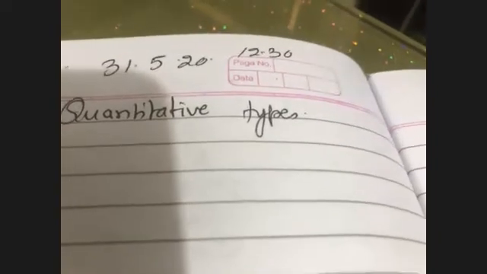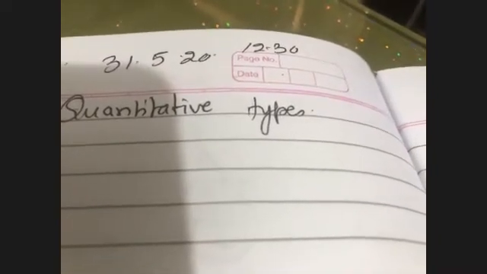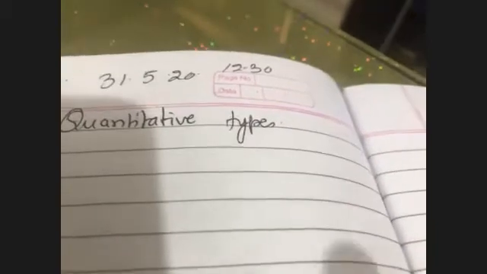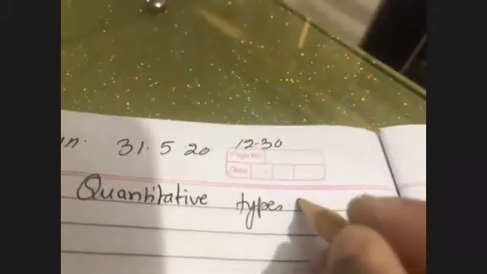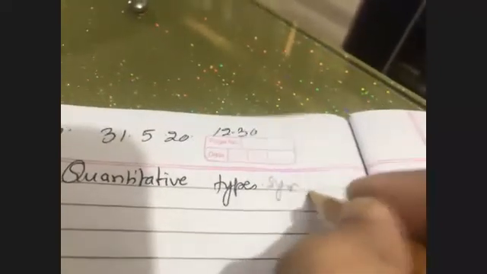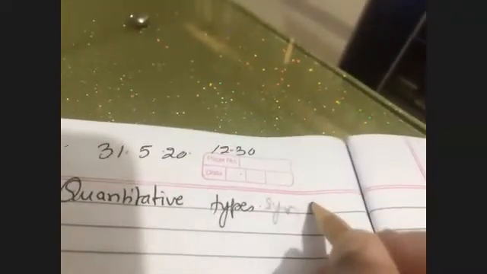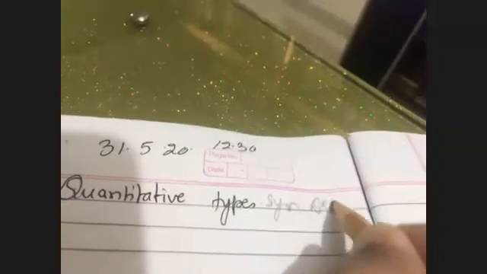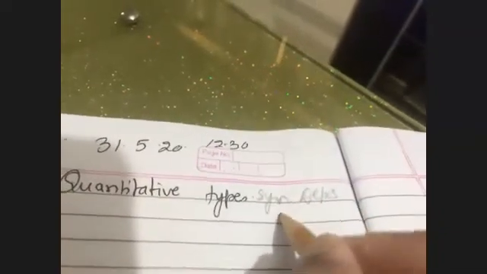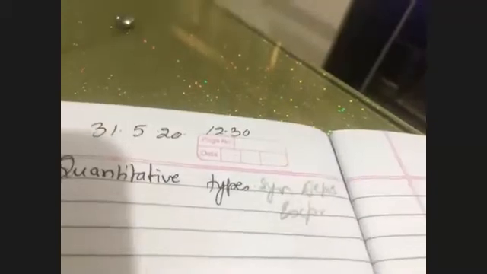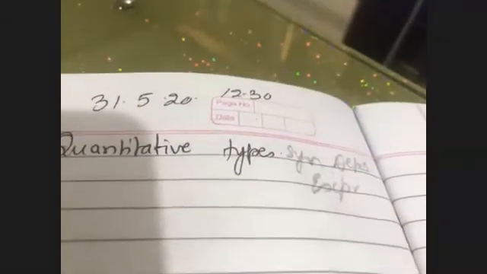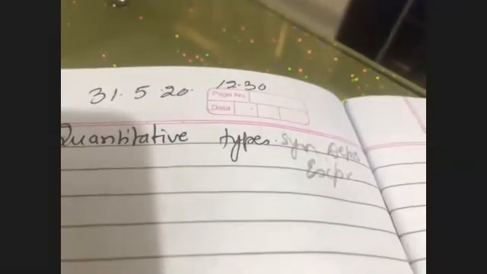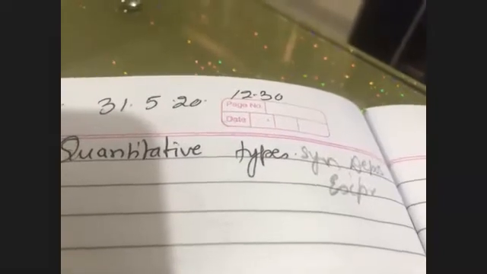That means if the 3 genes are together, which were the 3 genes? One was something pertaining to synthesis. One was something pertaining to deposition. And one was something pertaining to expression. If these 3 things are there together, then only the coloration of the skin is appearing. Otherwise, we will get a different criteria.